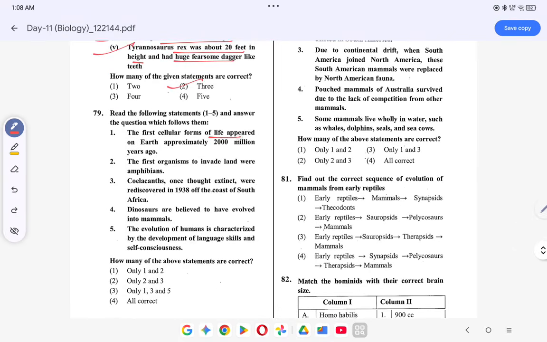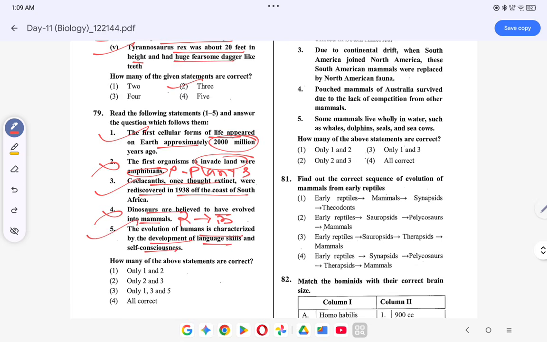The first several life forms appeared on Earth approximately 2000 million years ago. This is correct. First organisms to invade land were amphibians. No, plants. They were plants. Plants were first, so this is wrong. Coelacanths, once thought extinct, were discovered in 1938 off the coast of South Africa. This is correct. Dinosaurs are believed to have evolved into mammals. No, this is wrong. Dinosaurs, basically reptiles. Reptiles evolved into birds. So this is wrong. The evolution of humans is characterized by development of language skills and self-consciousness. This is correct.